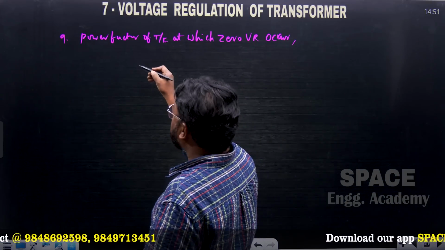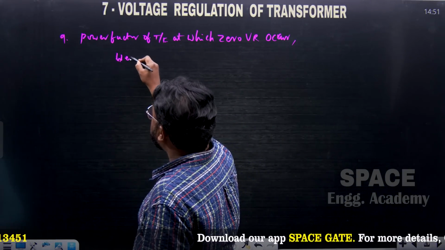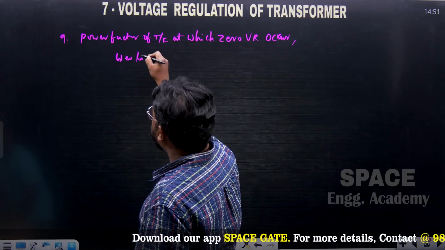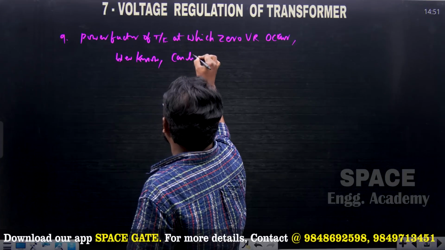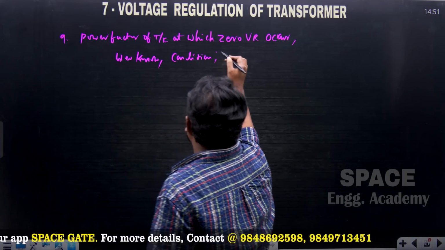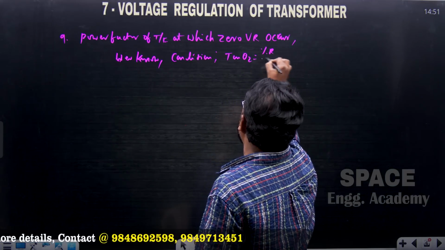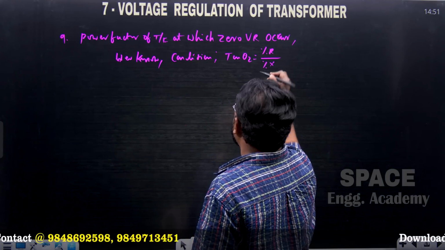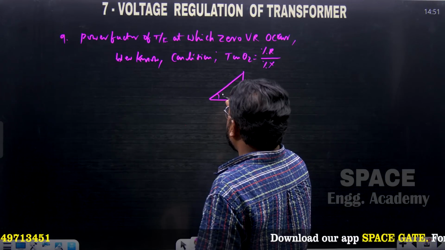How do we get this one? We know the condition to get zero voltage regulation. The condition is tan theta 2 is equal to percentage R by percentage X. Now let us write the triangle, with angle theta 2.